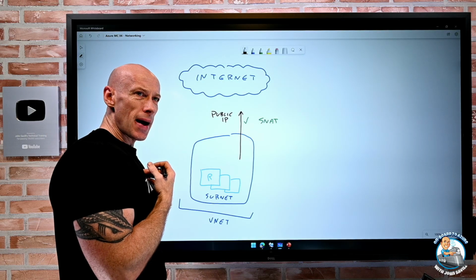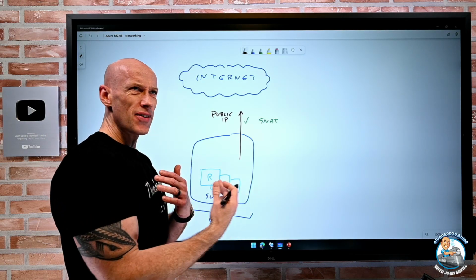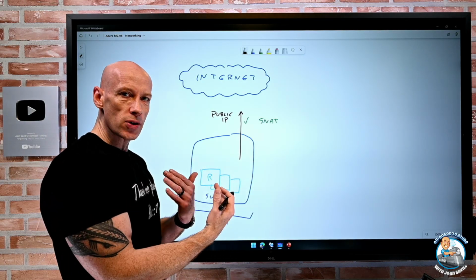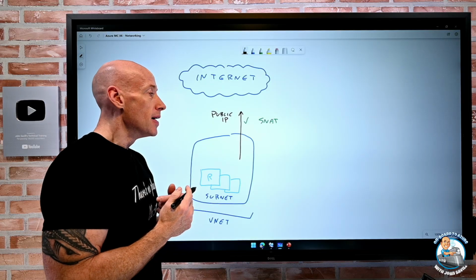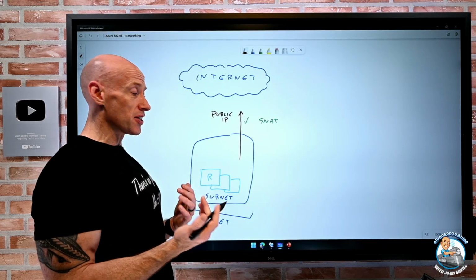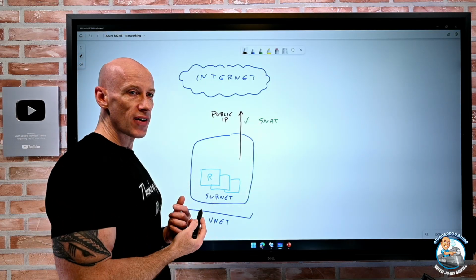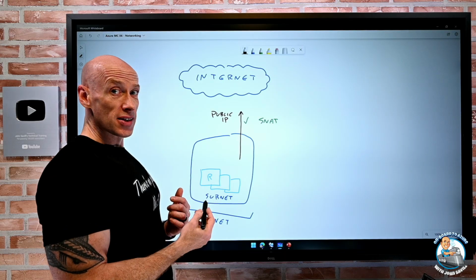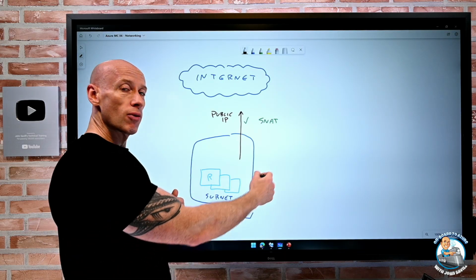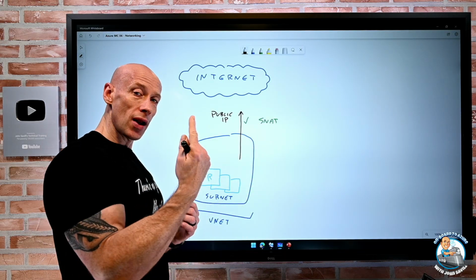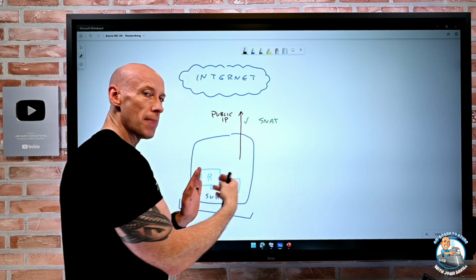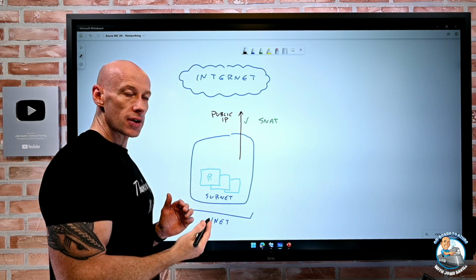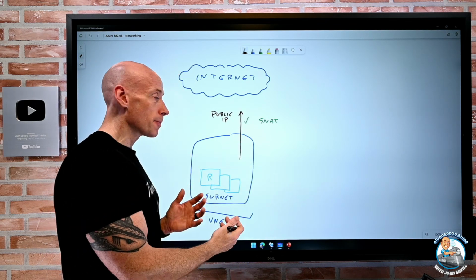There are about 64,000 usable ports for any one IP address. So I'm going to map port 4000 to this particular request from VM1, port 4001 to this request from VM2, and so on. One IP address can handle a huge number of concurrent requests from different clients.